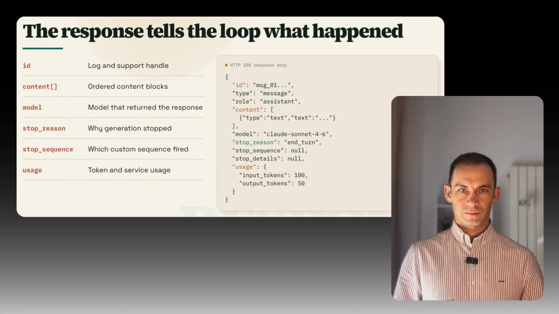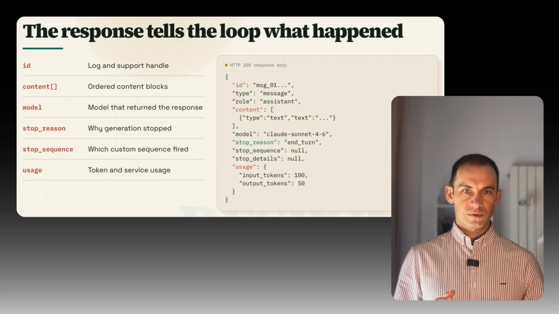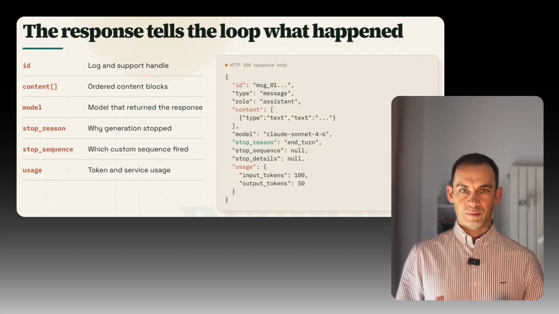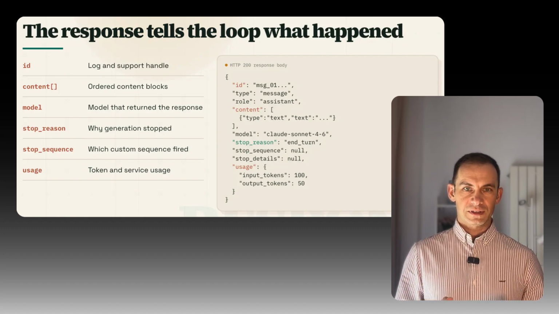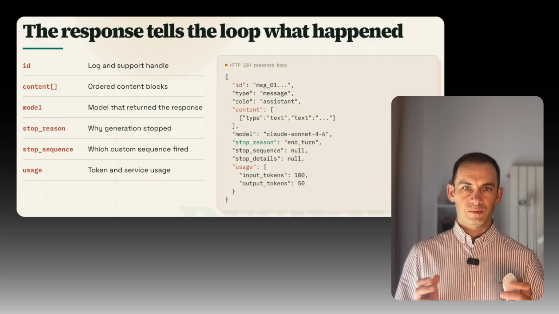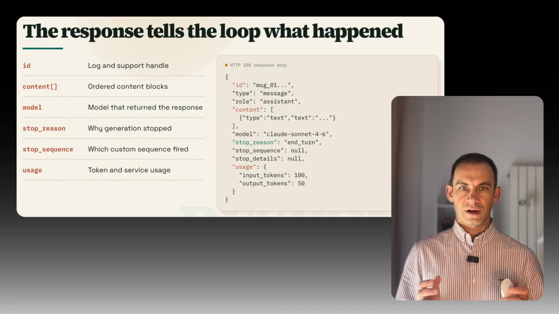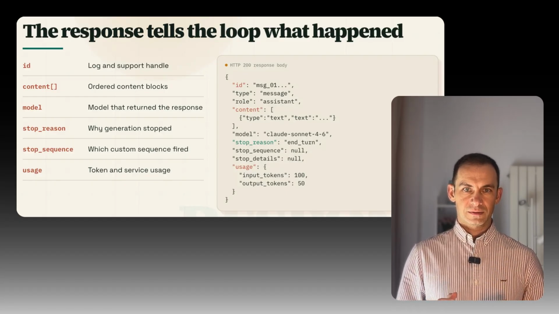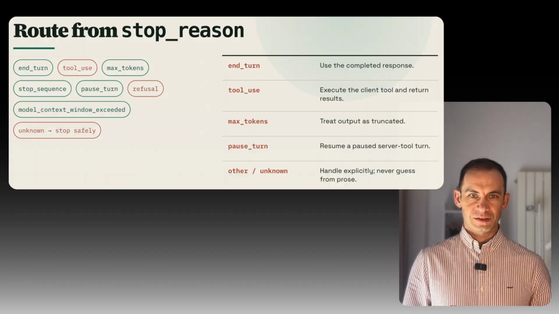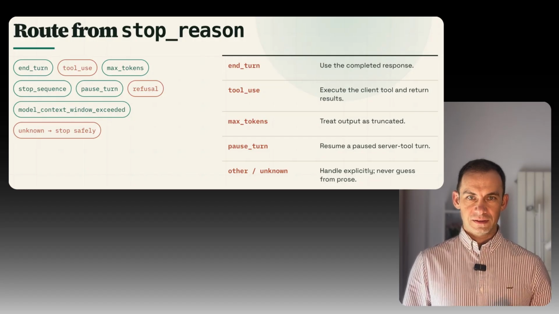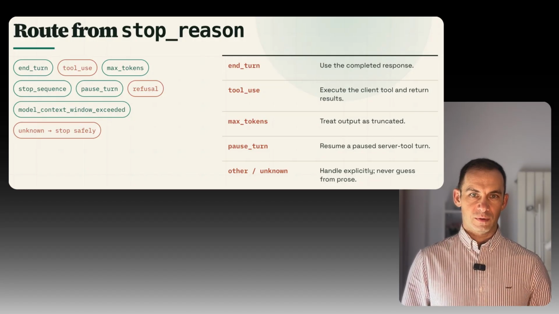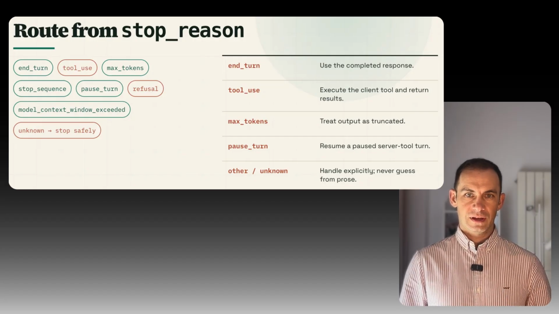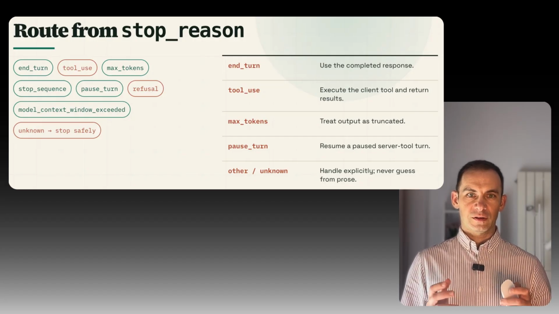Now let's look at the response frame. The response frame tells your application what just happened. The response identifier gives you something to log. The content field gives you ordered content blocks. The usage field gives you token counts. And the stop reason tells you why Claude stopped generating. The stop reason field is the bridge from anatomy to control flow. It is the field that tells the application whether it is probably a final answer, a tool request, a token limit, a pause, a refusal, or another state your application must handle.